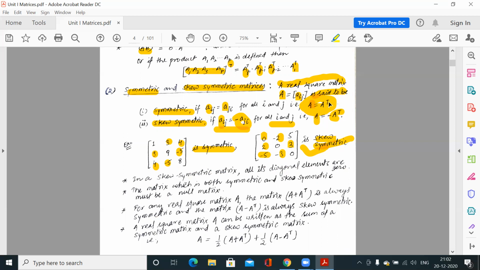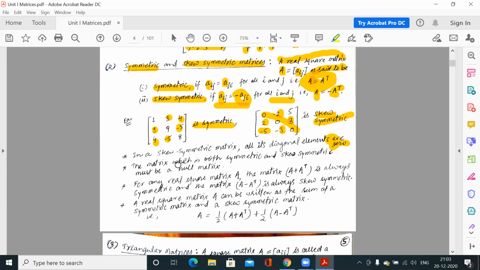So this property would not be satisfied, because for a skew symmetric matrix, A must be equal to minus of its transpose. So this one must be equal to minus 1 of that. But this is not possible, because after transposing, if 1 is here, then in the transpose, at the same position, we have 1. So 1 cannot be equal to minus 1. For that reason, the diagonal elements in a skew symmetric matrix must be 0.